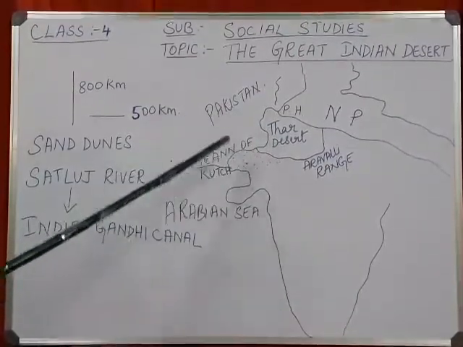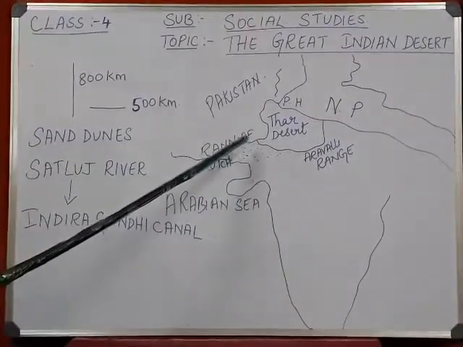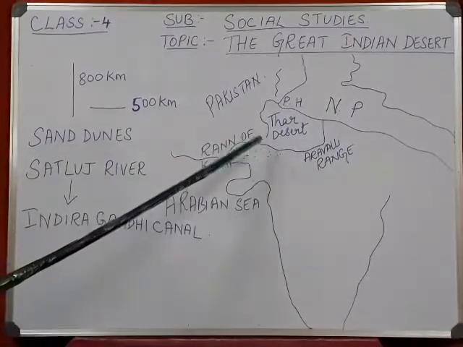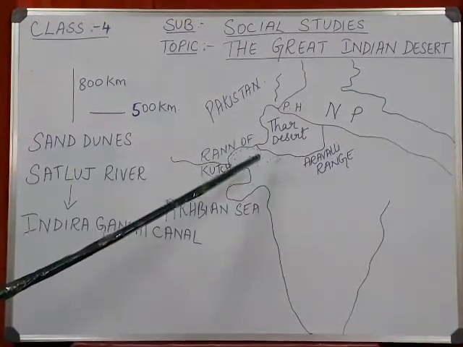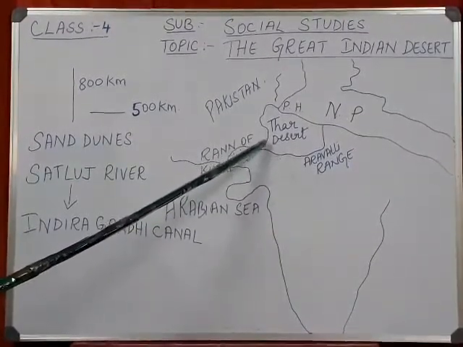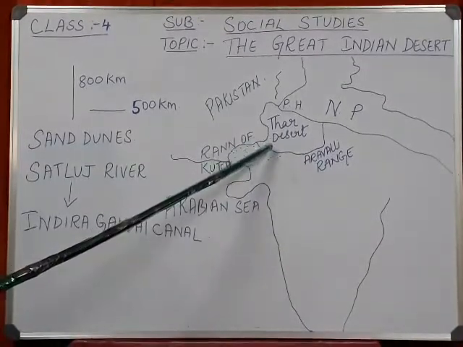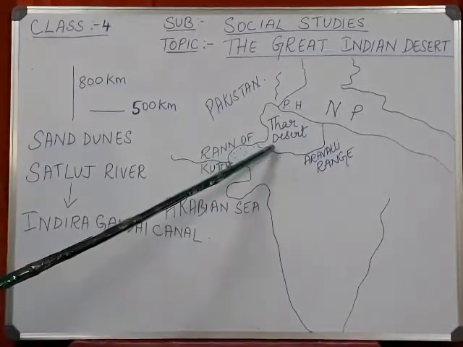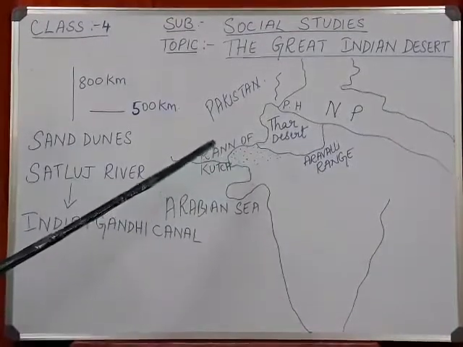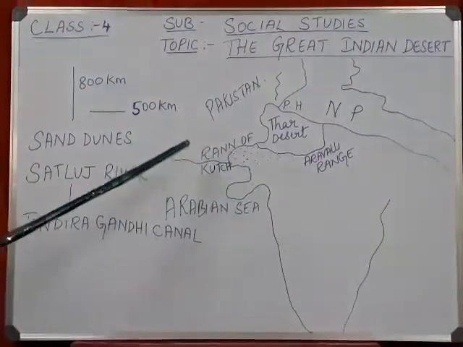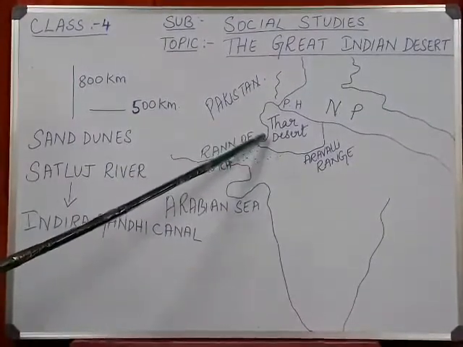In the Thar desert there is a fertile area with underground water, called an oasis. Near the oasis you will find water and vegetation. Because of this, the people who live in the Thar desert lead a nomadic life. Nomadic life means they keep moving from one place to another in search of pasture. Pasture means food for their animals. If there is water, they will go there and stay for some time.